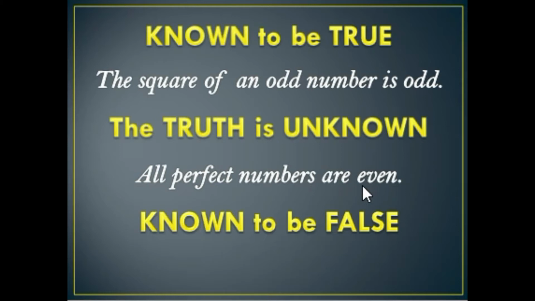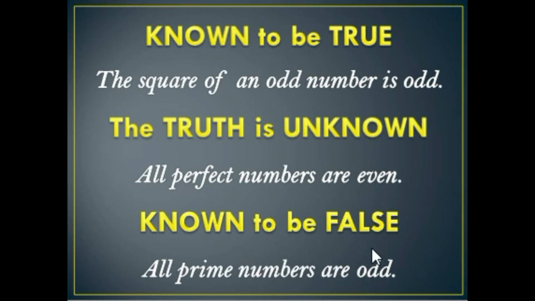So the truth is still unknown. The third one is all prime numbers are odd. This is known to be false because 2 is the least prime number and that is even, so it is not odd. Therefore, the statement is known to be false.